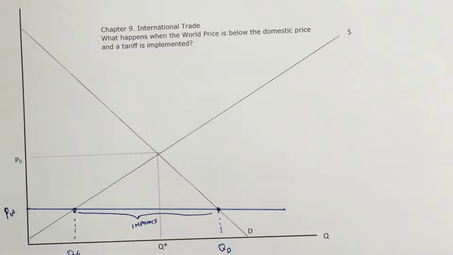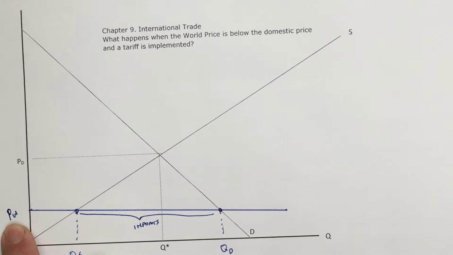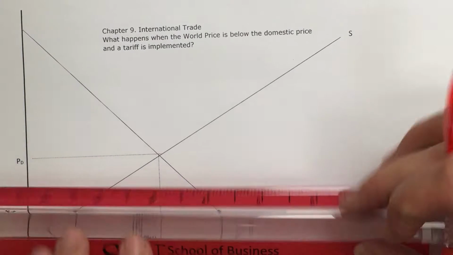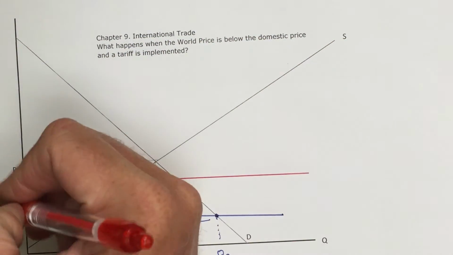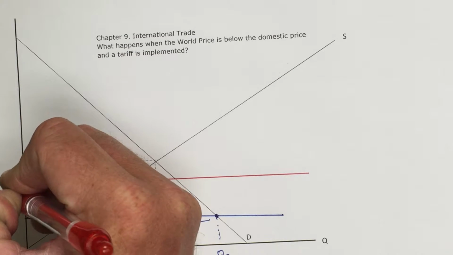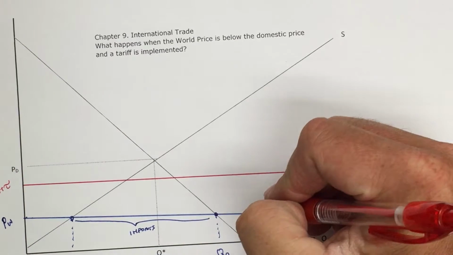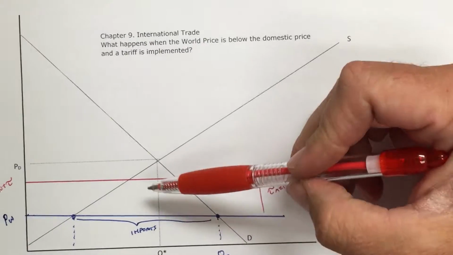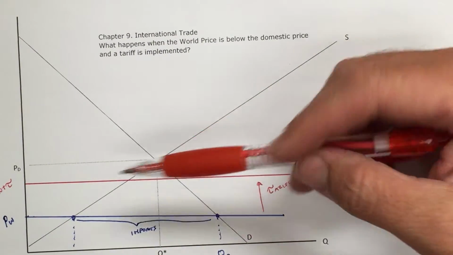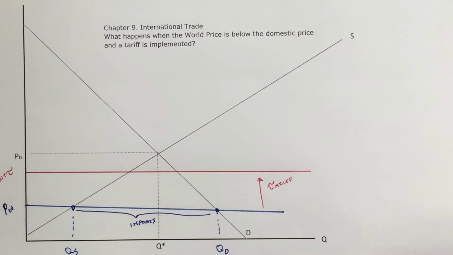Now what a tariff does is just raises the price to a higher price, because the countries selling to the United States sell at the world price plus the price that they have to give to the government in the form of a tariff. So as a result, the new price that they're going to face is the world price plus the tariff, where this vertical distance is the tariff. Now, if the tariff is all the way up to the domestic price or even above, then it just eliminates all international trade. So we're going to look at the interesting example where it's still below the domestic price.